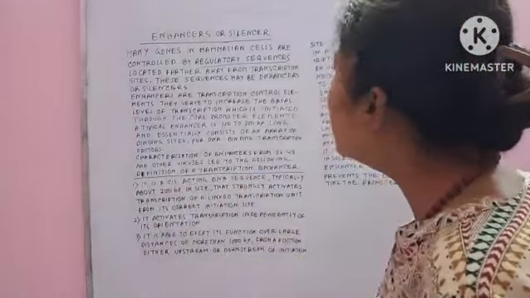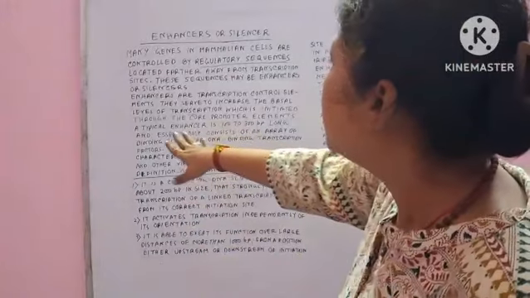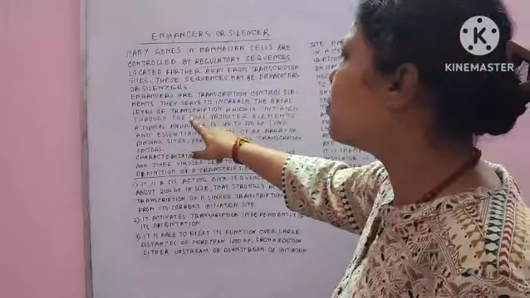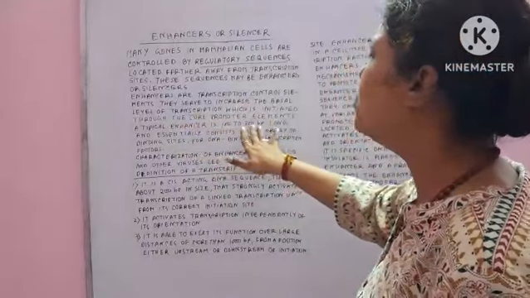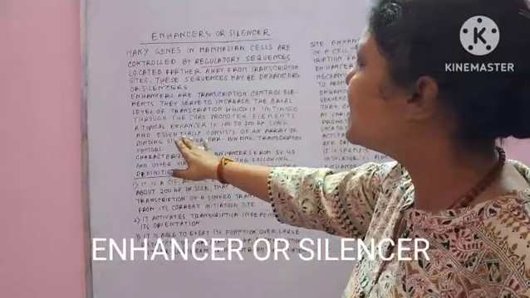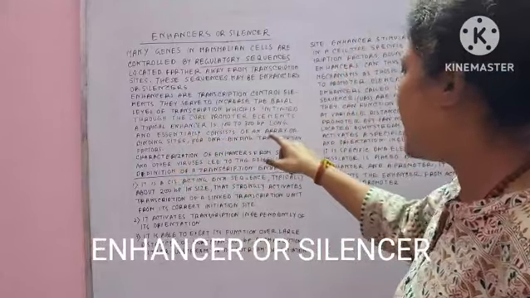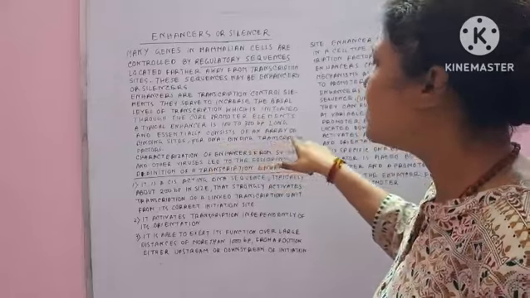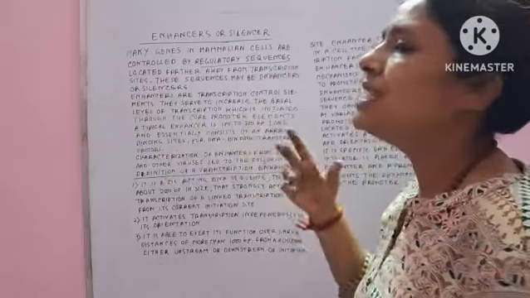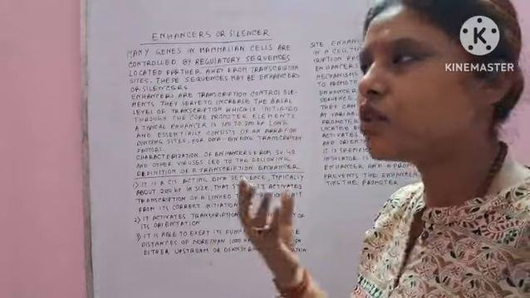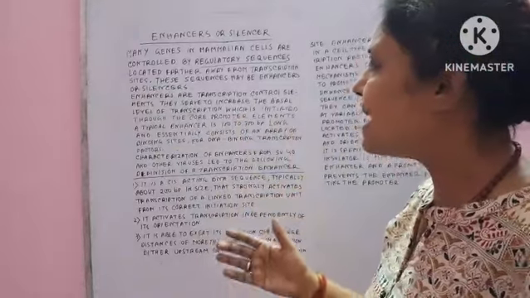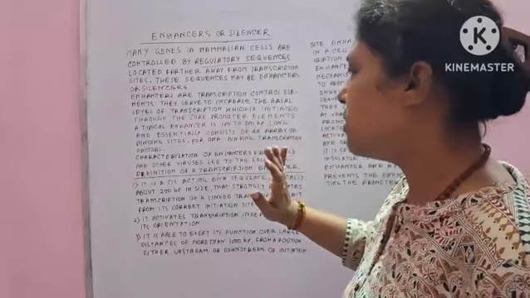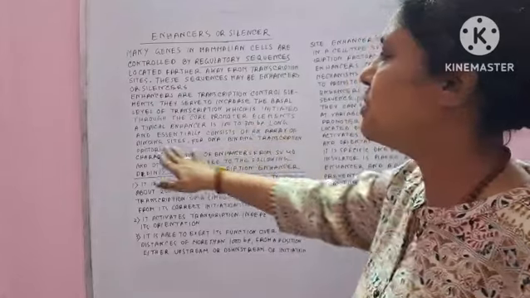Okay. Now this typical enhancer, its length is 100 to 300 BP, and it essentially consists of an array of binding sites for DNA binding transcription factors. So it consists of binding sites because these sites are related to the binding of the DNA, for the DNA binding transcription factors.